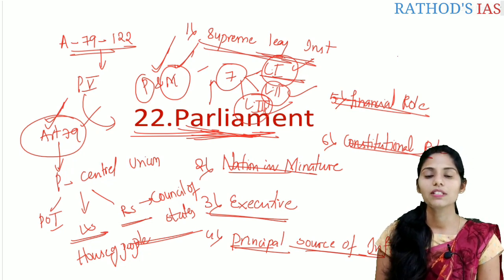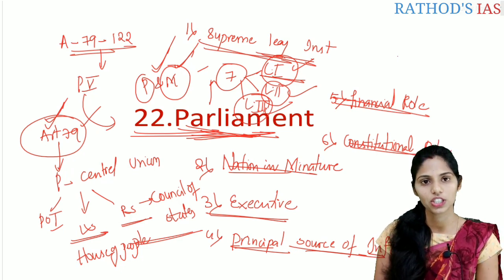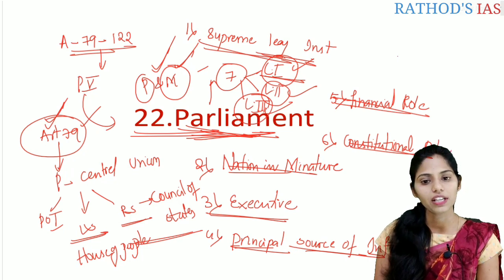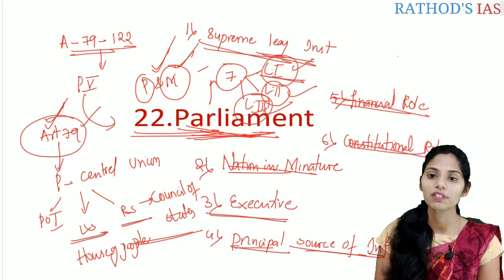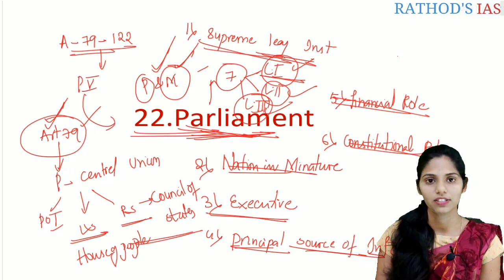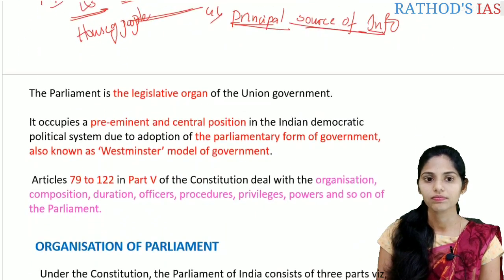So if you sum this up, what are the functions of the parliament? The first one is supreme legislative institution. The second is nation in miniature, then executive function, principal source of information, financial role, and also the constitutional role. So these are some of the important functions of the parliament. And let us go into the topic. Let us see what is written in our Lakshmikant.